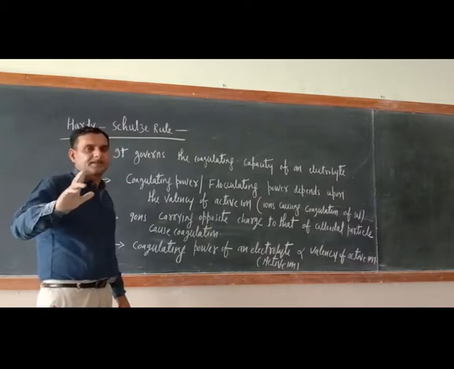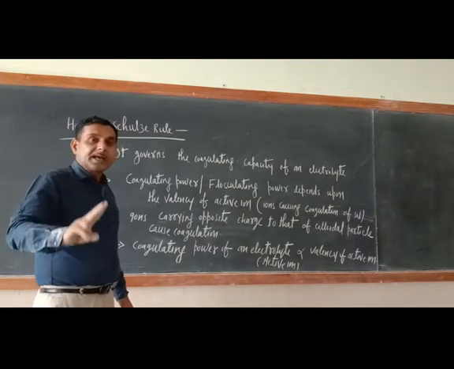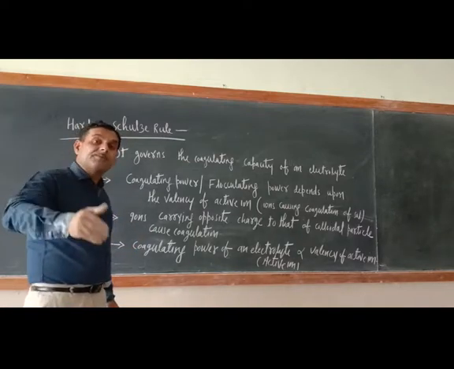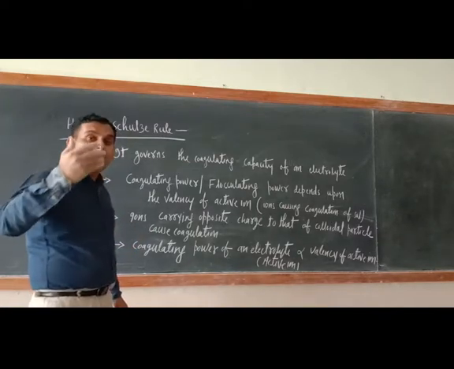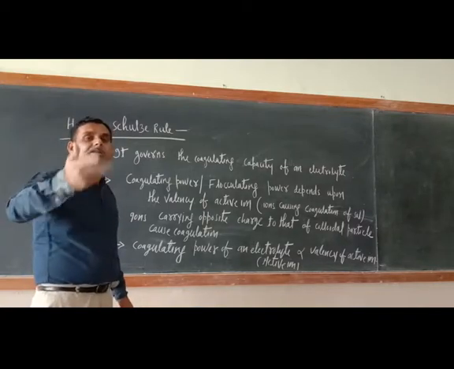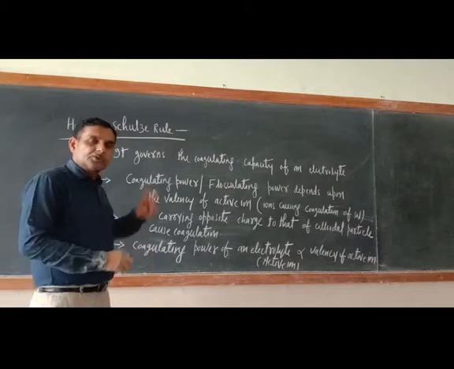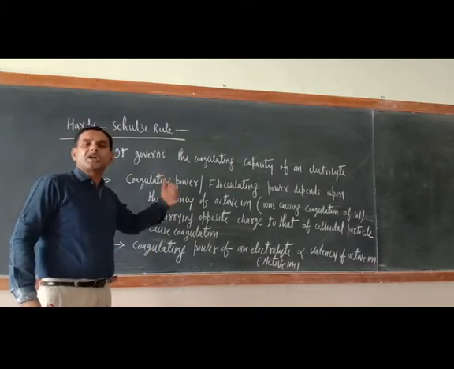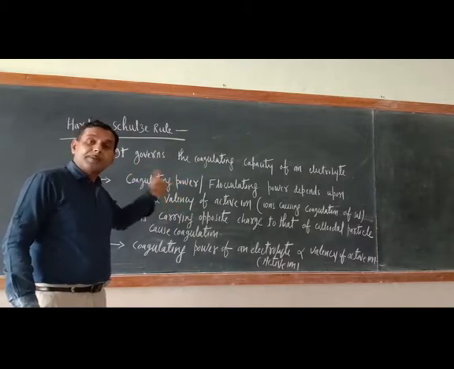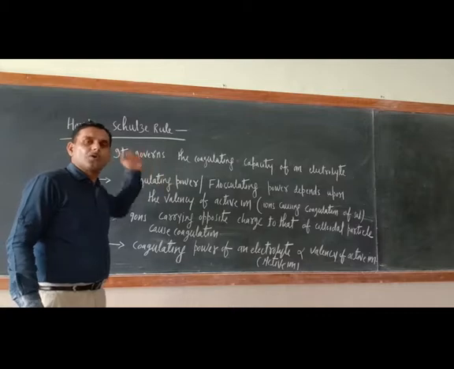Once again, listen. Ions carrying charge opposite to that of the given colloidal particle or salt are capable of causing the coagulation.